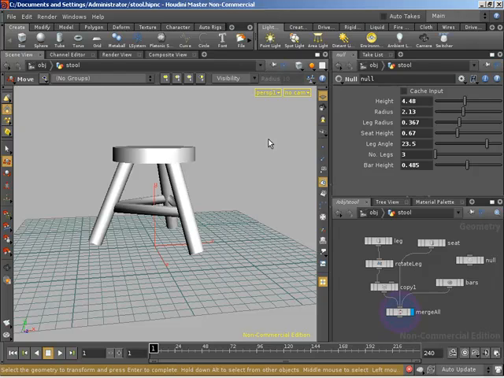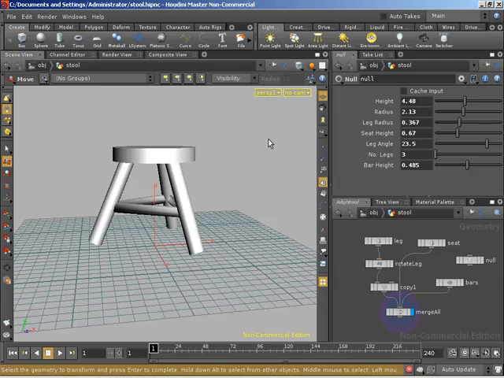And as far as the other artist is concerned, they're going to see it as simply a node, and that's very powerful. We have the ability with these assets to go in and promote parameters up from within the networks that are inside of the asset itself, and then more or less create custom user interfaces that the artists can use to manipulate parameters that are down in the asset itself. We can also lock the asset so that artists cannot jump into the asset and muck things up by accident.